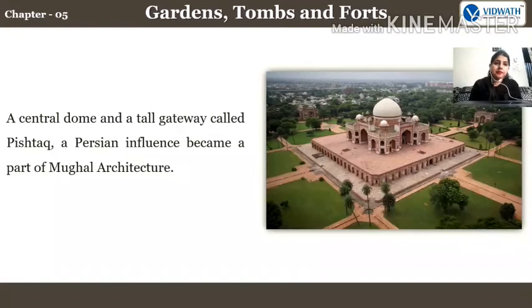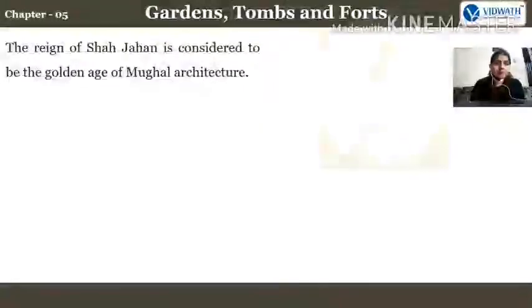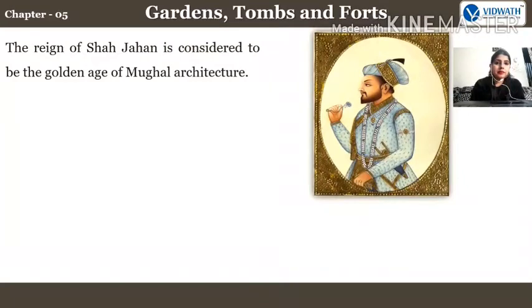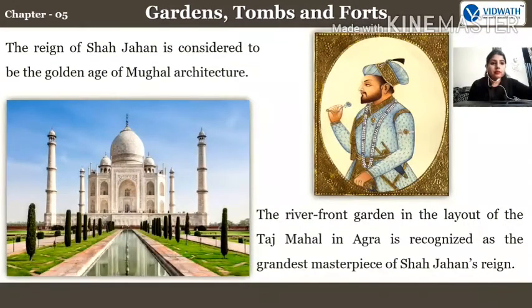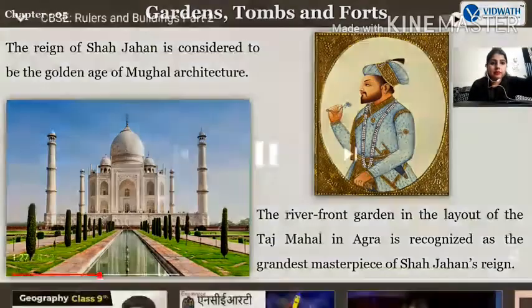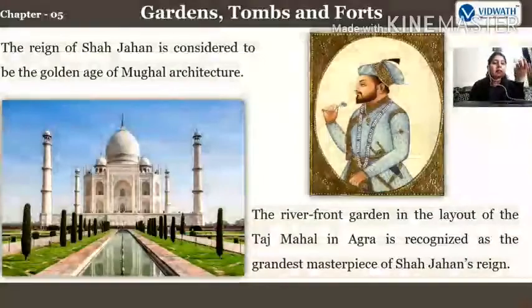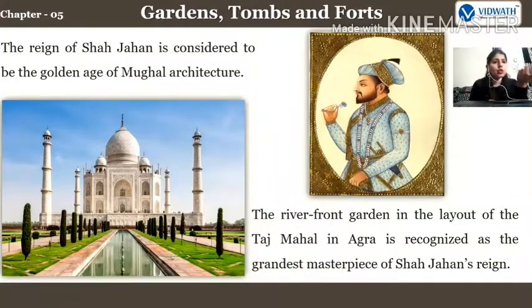A central dome and a tall gateway called Pishtaq, a Persian influence, became a part of Mughal architecture. Okay. The reign of Shah Jahan is considered to be the golden age of Mughal architecture. The riverfront garden in the layout of the Taj Mahal in Agra is recognized as the grandest masterpiece of Shah Jahan's reign. As you all have heard about it, or definitely you went there, right? Have you ever visited the Taj Mahal? That is the masterpiece of that time, the Taj Mahal in Agra, Shah Jahan's main building.